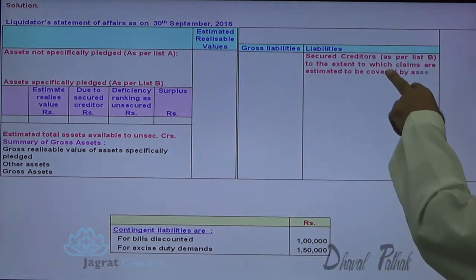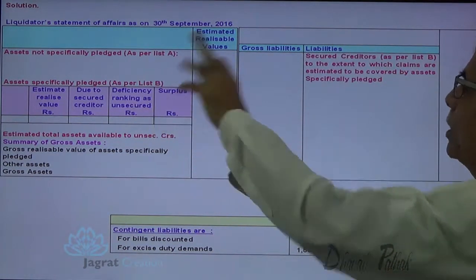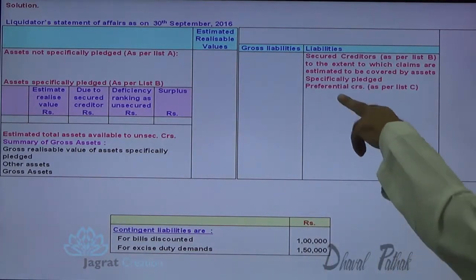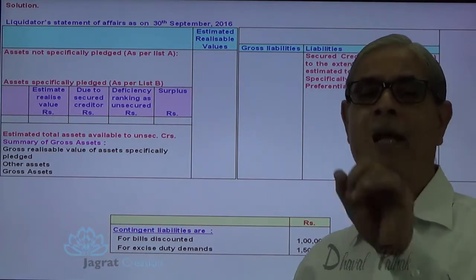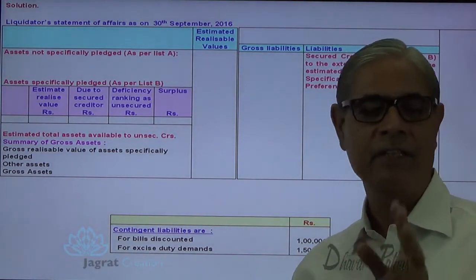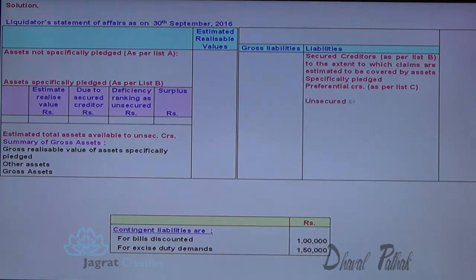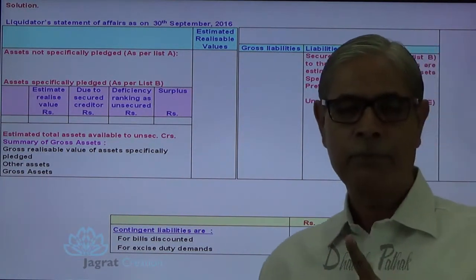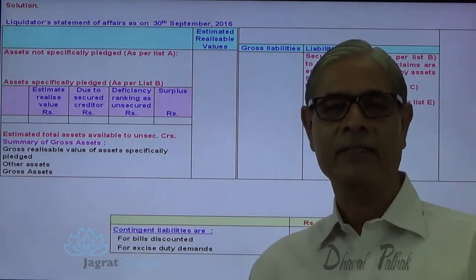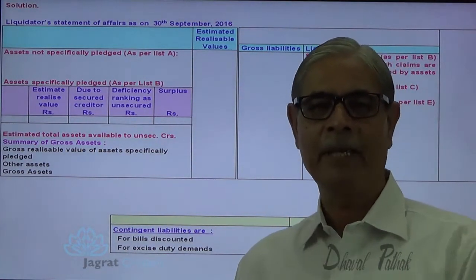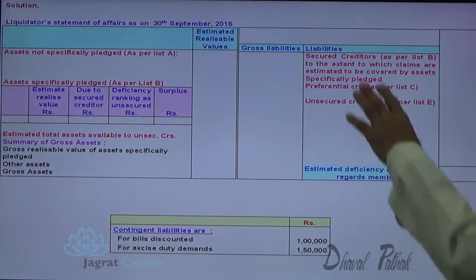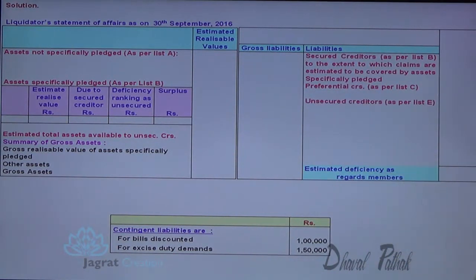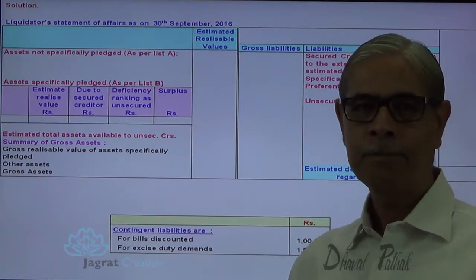Secured creditors are not going to be paid here because they are already paid in list B. Now you have to pay preferential creditors as per list C. After preferential creditors, debenture holders with a floating charge come under list D, that is not there in this sum. So unsecured creditors will be paid as per list D. Then list F is for preferential shareholders, which is not there in this sum. So the next list will be the equity shareholders as per list G. And ultimately, deficiency or surplus will be worked out.